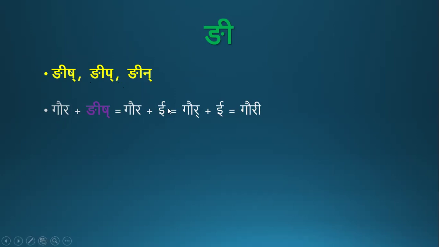So Gaura plus i: in front of i, the akara of the anga, the rakarottara akara, gets deleted, and by combining the letters we get Gauri. Gaura, the feminine form is Gauri by adding gnish pratyaya.